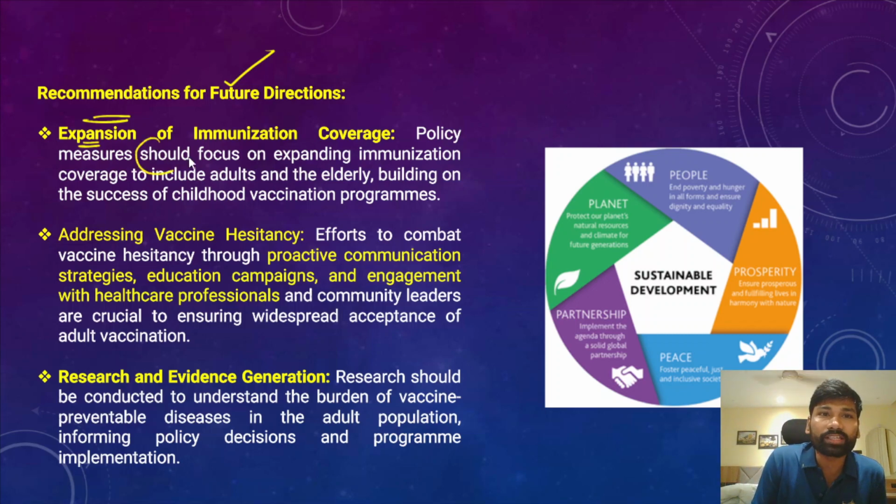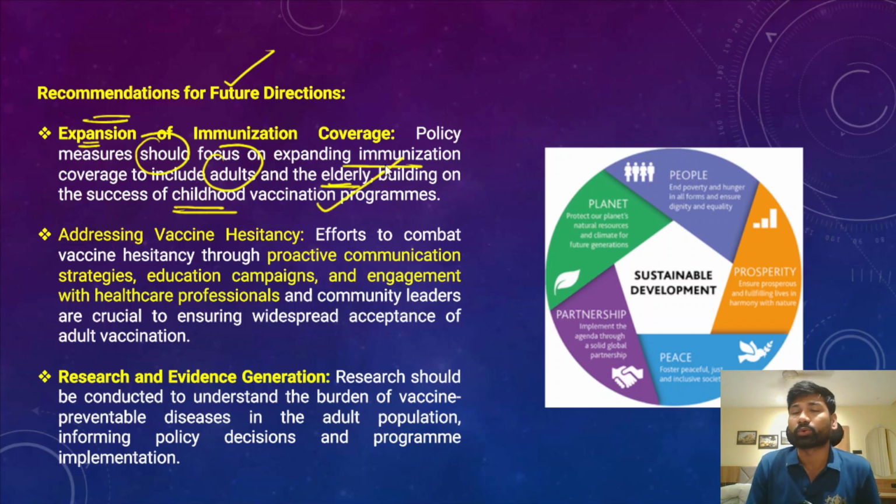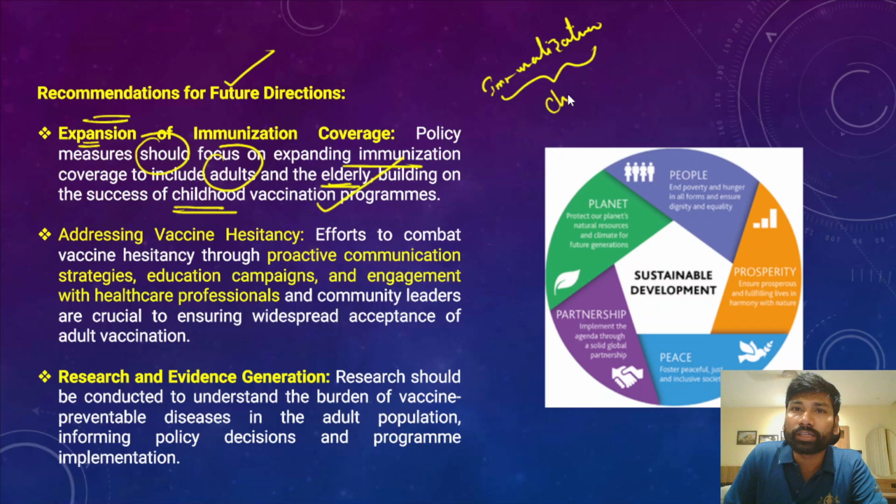For that, policy measures should focus on expanding the immunization coverage to include not only children but at the same time adults and the elderly, thereby building on the success of childhood vaccination programs. See, the existing immunization program is a success, there's no doubt about that. Especially we have focused on childhood immunization, and this childhood immunization is a success. Now we have to make it a platform.